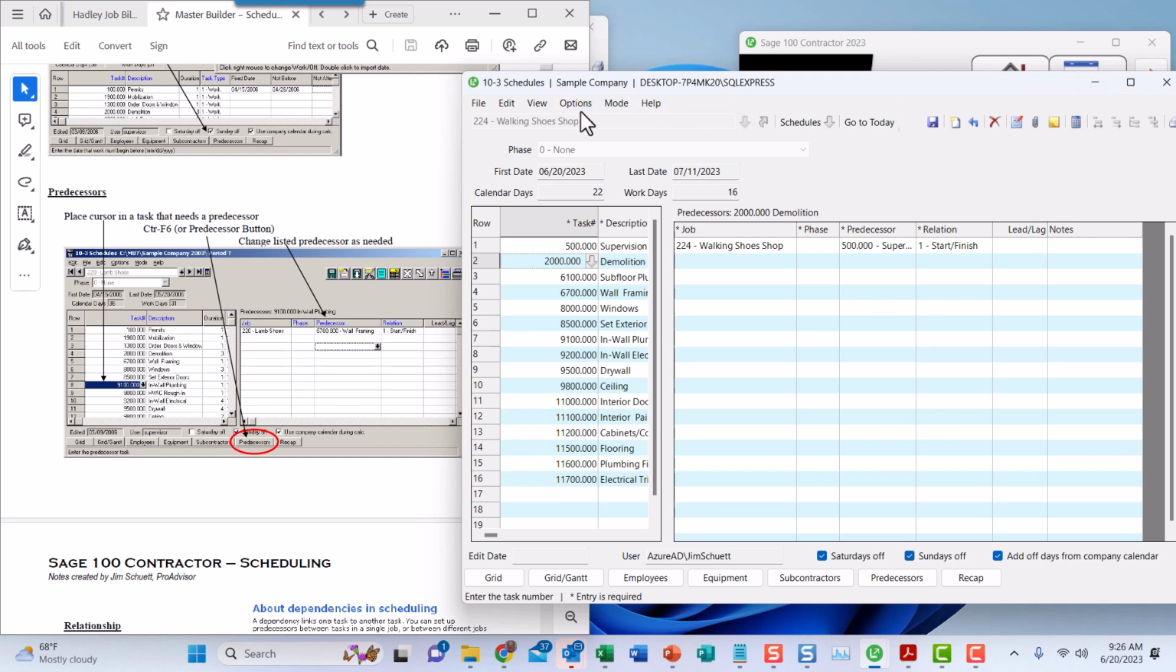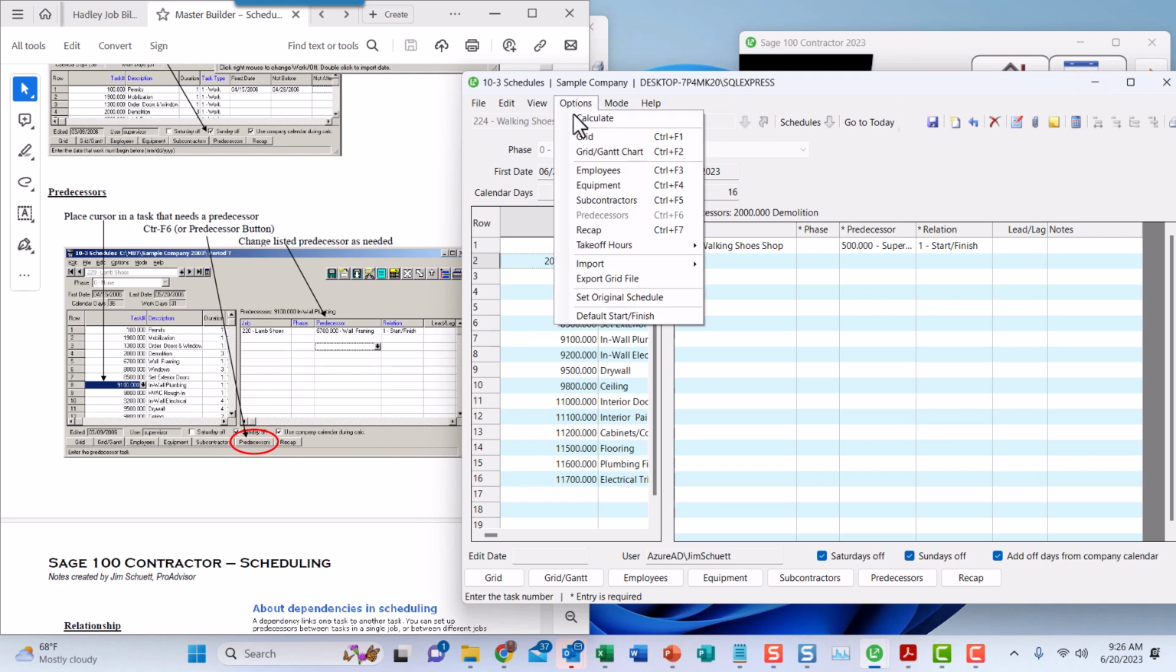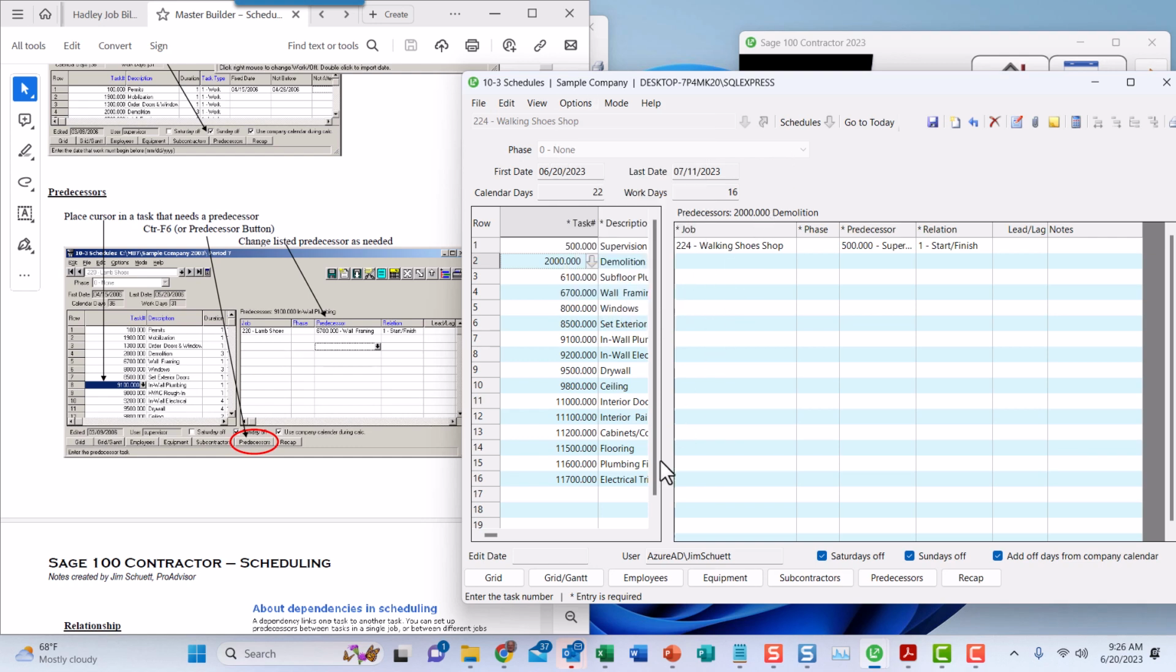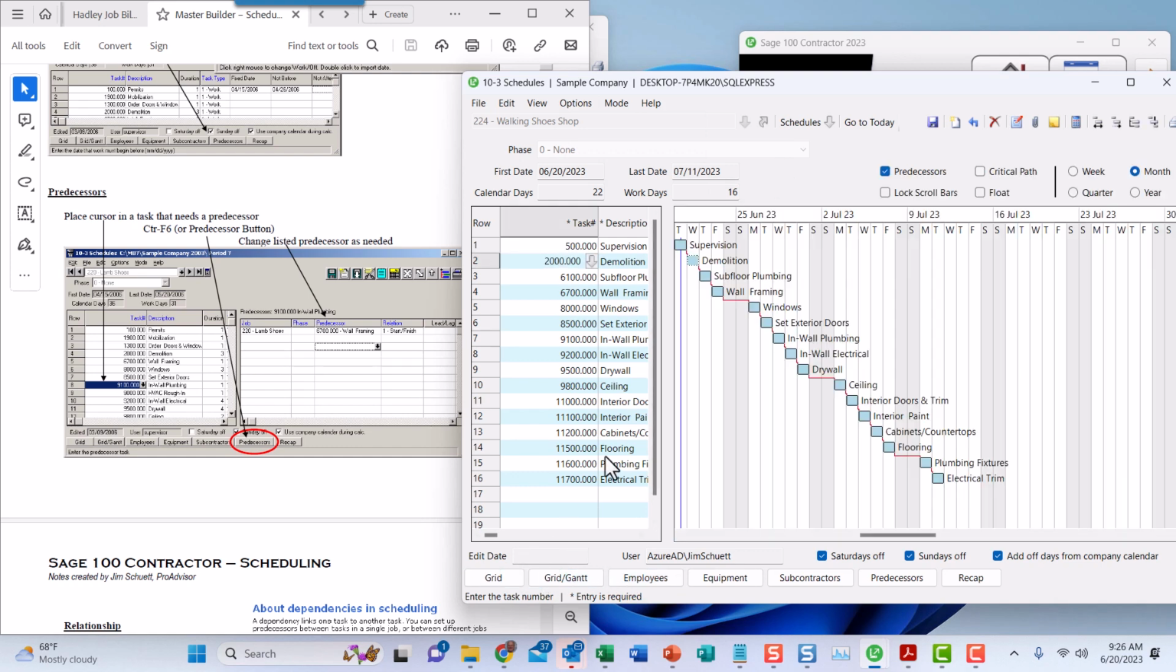You'll need to go up to options, and at the very beginning click default start finish. What that does, and I'll open this up with the Gantt chart, what that does is automatically set everything to start after the last one is finished. So this one doesn't start until this one is finished. If each one has a duration of 1 day, that's why the blue squares are square instead of rectangular.